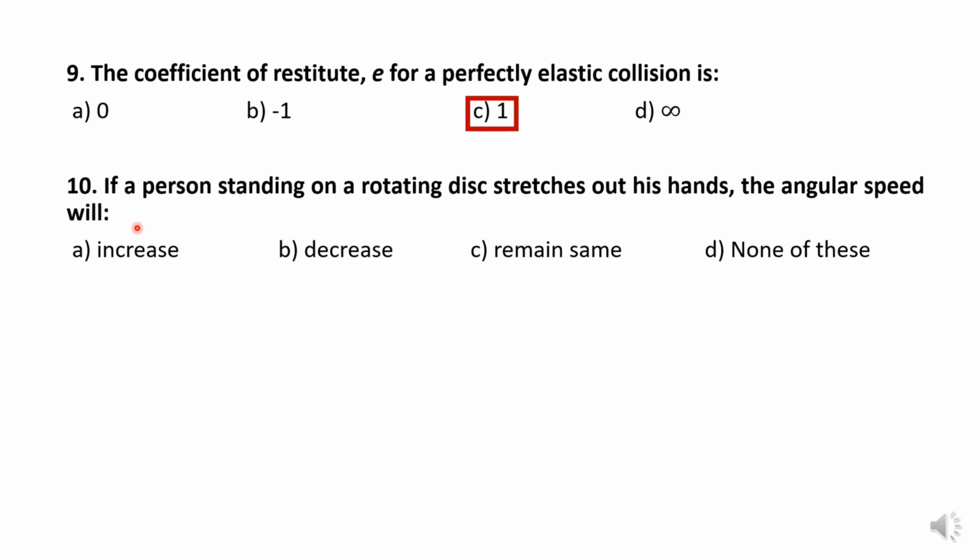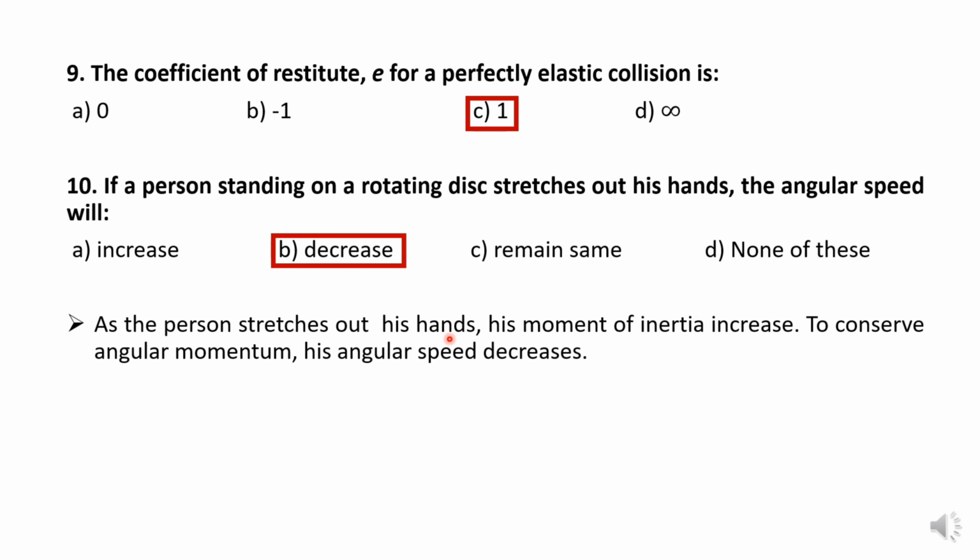MCQ number 10. If a person standing on a rotating disk stretches out his hands, the angular speed will increase, decrease, remain the same, or none of these. So it will decrease. This is the reason: as the person stretches out his hands, his moment of inertia increases. To conserve angular momentum, his angular velocity should decrease.